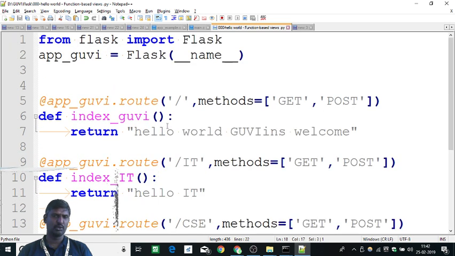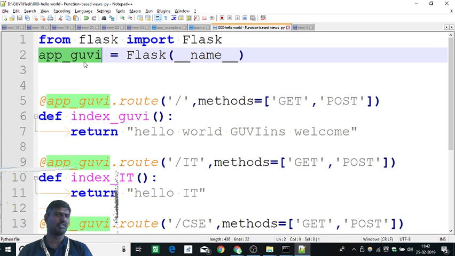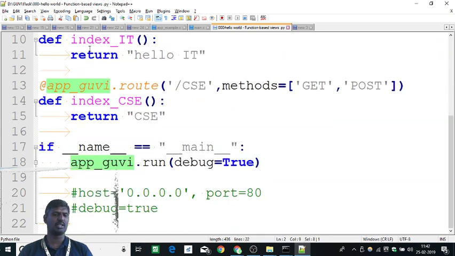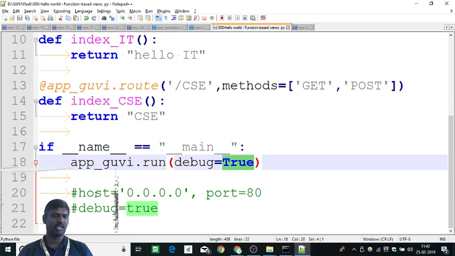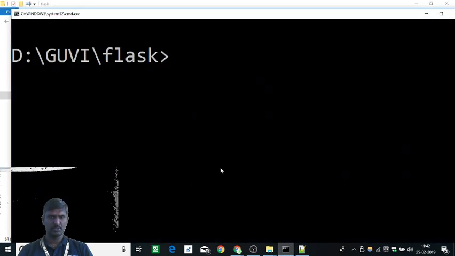app_guvi.run. If you go and see here, this is the name which I have given. If I change the name, I have to change it in all the places. Whatever name you are giving, you are going to run it. And in that, I have something called debug mode. I'll explain that a little later. So let's go and run it.